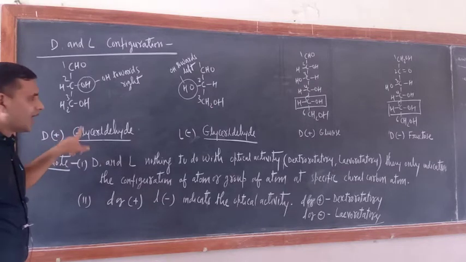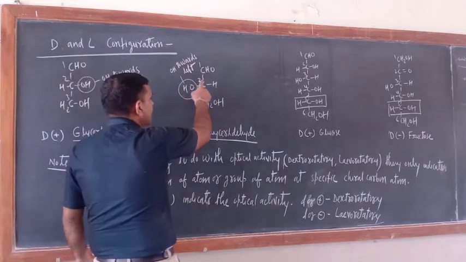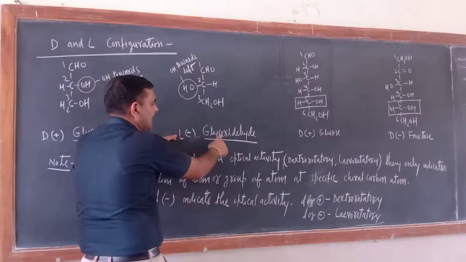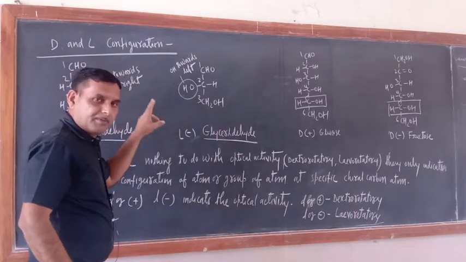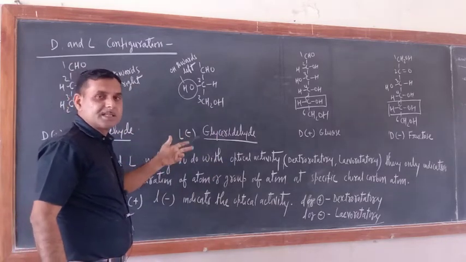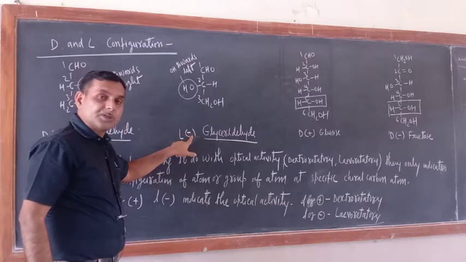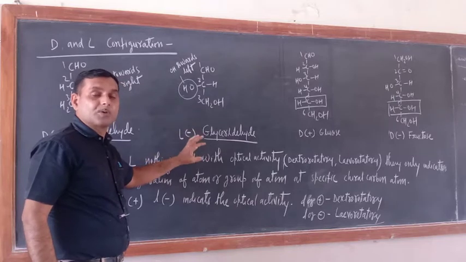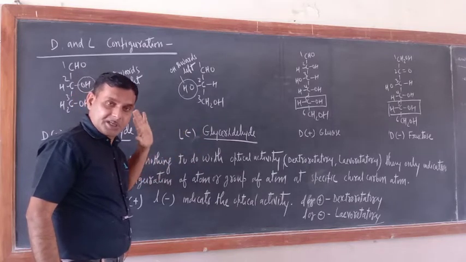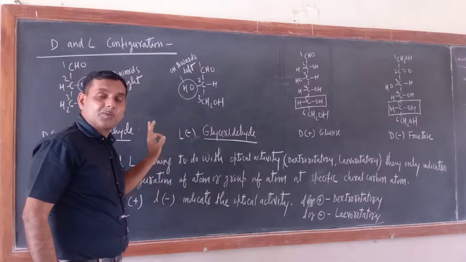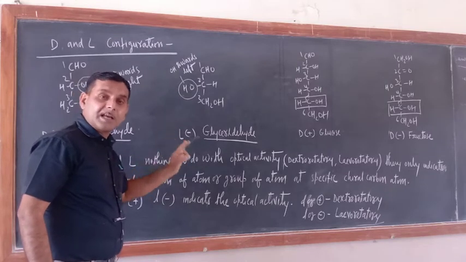Now if OH at the 2 carbon atom is on the left hand side, that is known as capital L glyceraldehyde, and fortunately or coincidentally this L is levorotatory. So this negative sign tells about the levorotatory nature. Otherwise positive and negative have nothing to do with capital D and capital L.